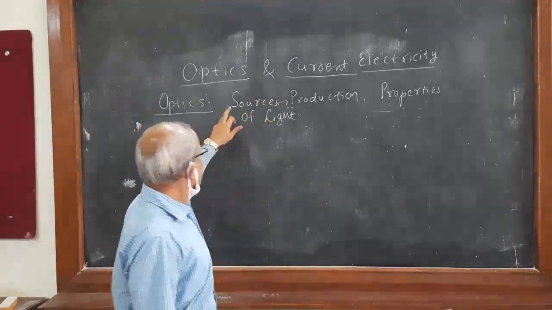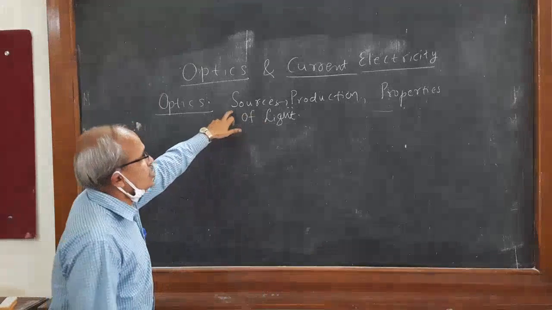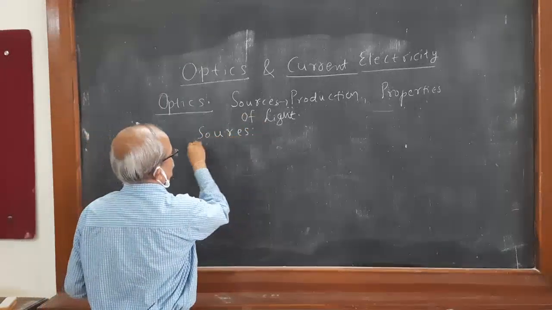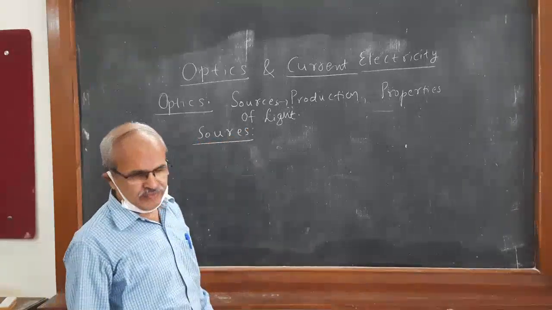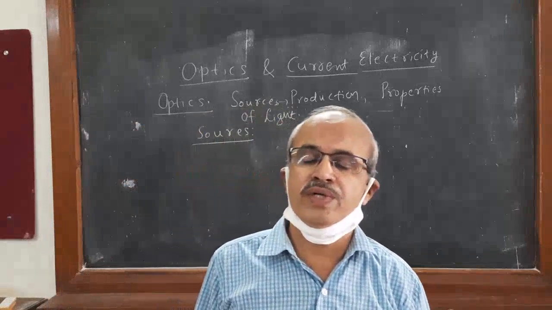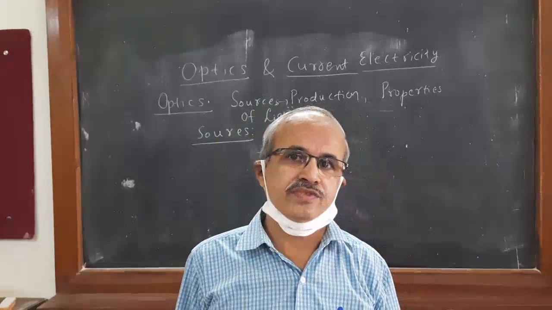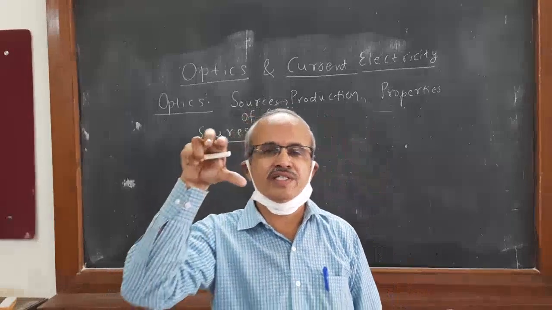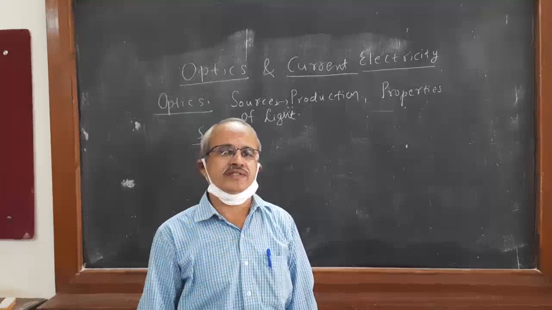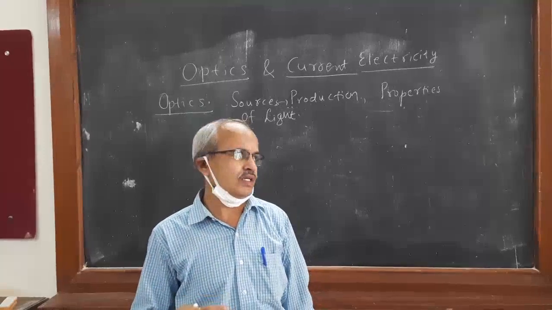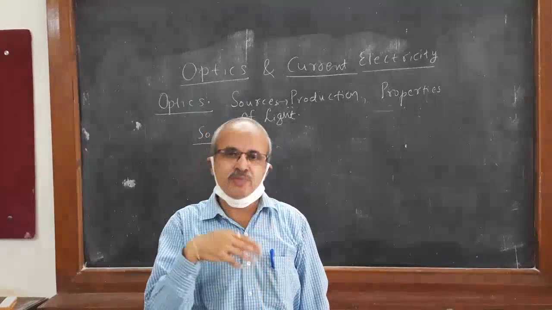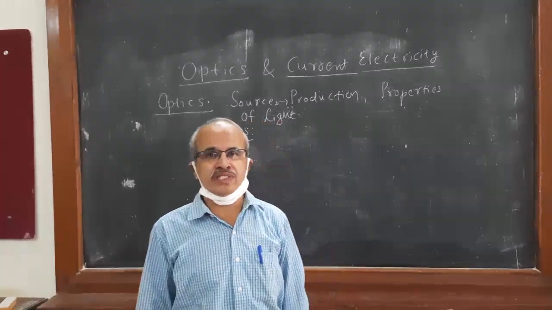First of all, let us begin with what are called sources. All of you know very well that the general source in the universe is the sun. The light falling on the surface of the earth is because of the sun, and we are able to see each other because of this light from the sun.